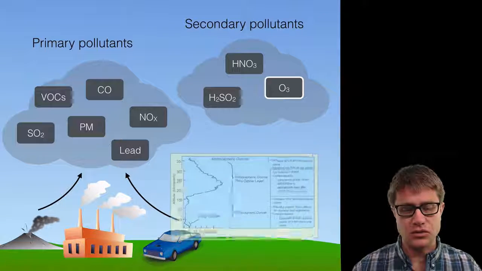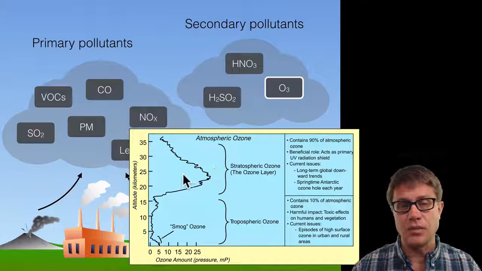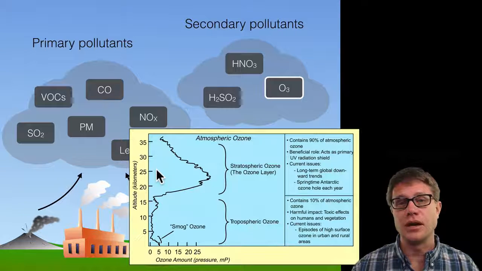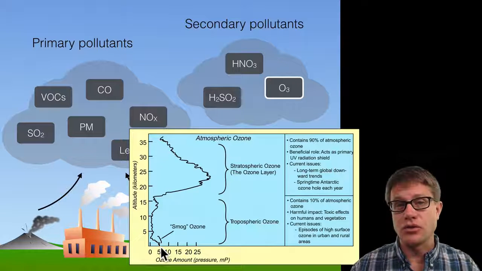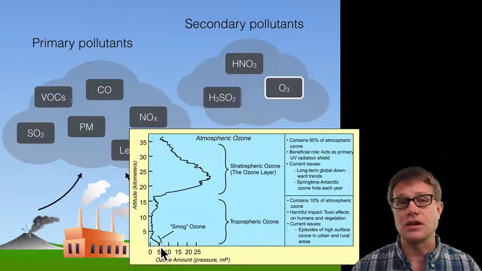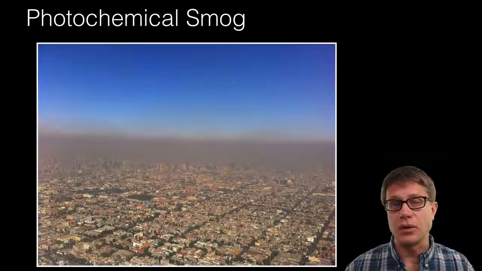And so if we look at the stratosphere, way up here in the stratosphere, remember the ozone, which is produced naturally, is blocking harmful UV rays. But if we move down near the Earth, it produces a tropospheric ozone. We call that bad ozone. And it's one of the large things that contributes to smog, photochemical smog.